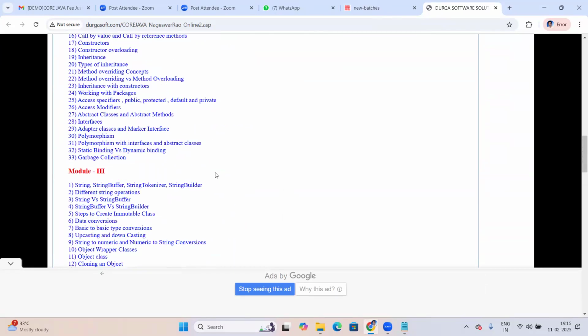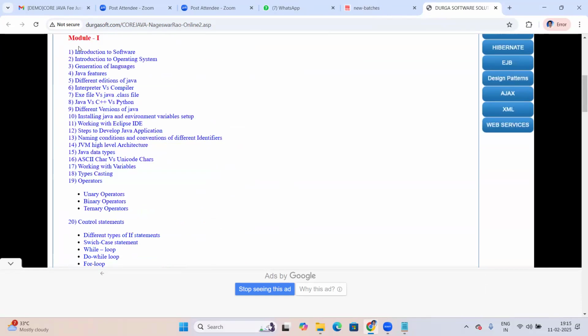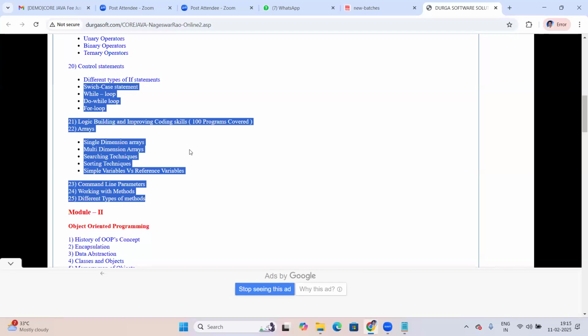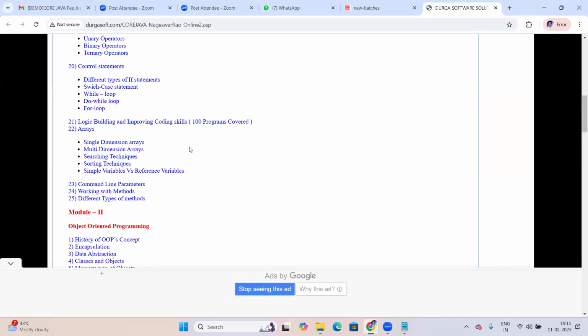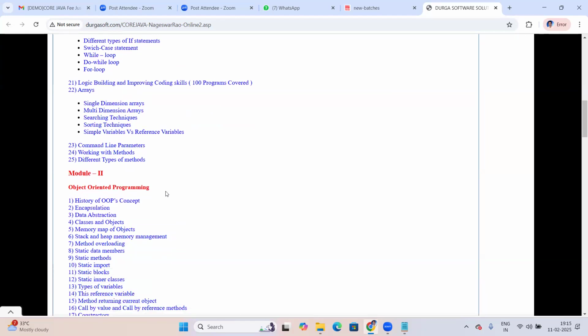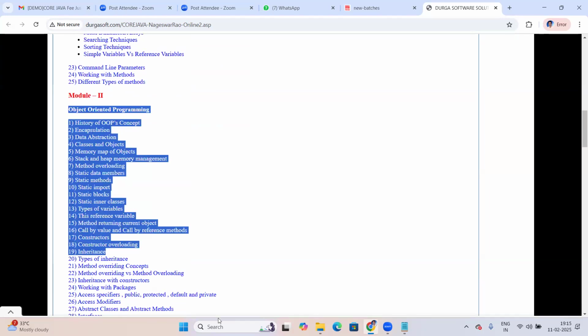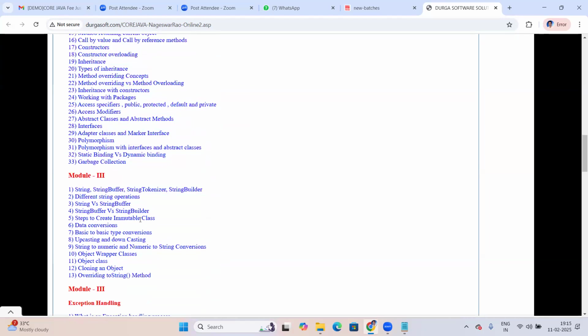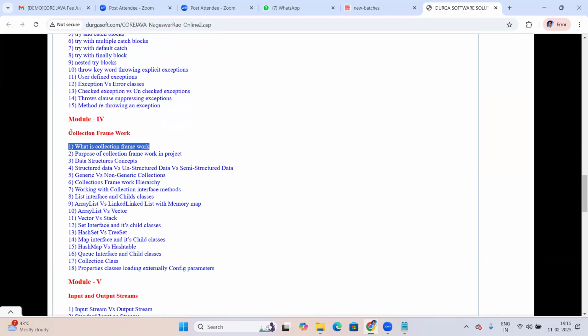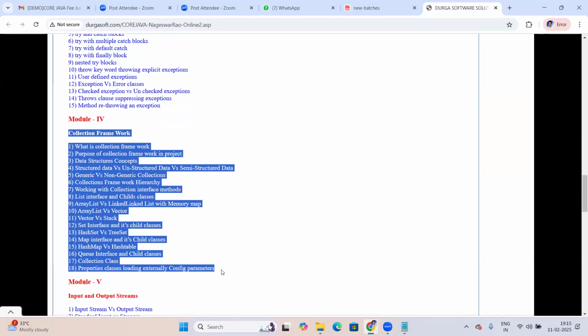Initially, all the basics and coding skills. The first one month focuses on coding skills, where you will practice 100 plus programs. There is a separate focus on coding skills. Next, OOPs programming, then strings and string buffers, exception handling. Next, the collections framework, the most important topic here.